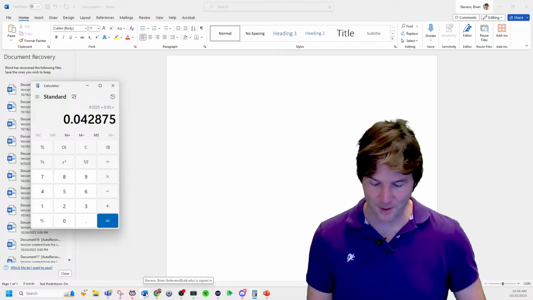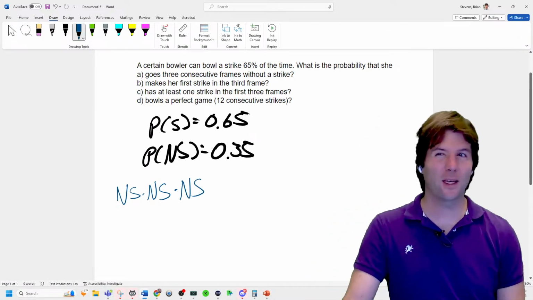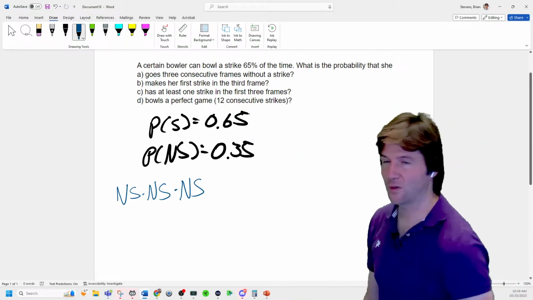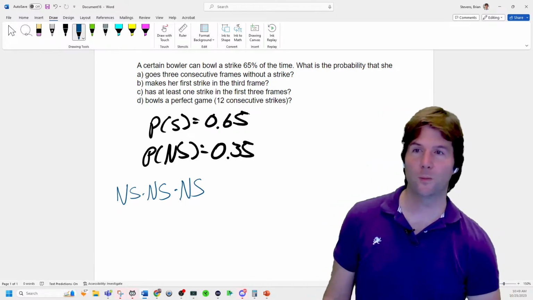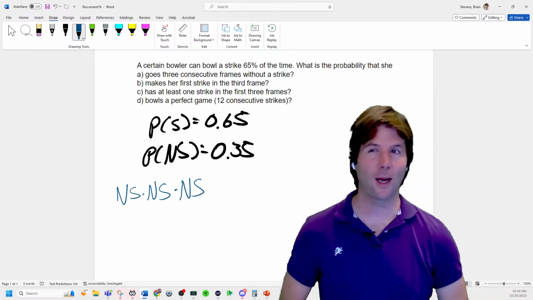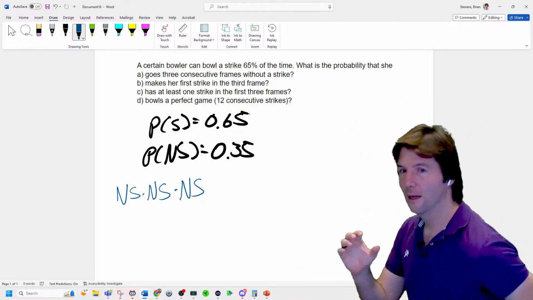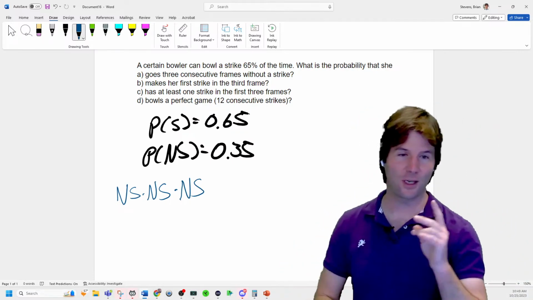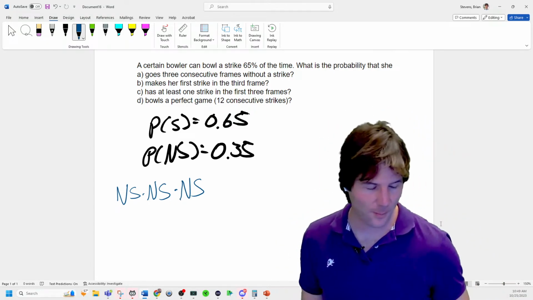So what would happen if they got their first strike in the 3rd frame? Tell me, like, they went bowling, 1st frame, 2nd frame, 3rd frame. What would be the probability, or how would that sound? Like, watch them go bowling, and they're going to make not a strike, not a strike, strike. There you go. So let's write that down right there, and we're already doing the math.